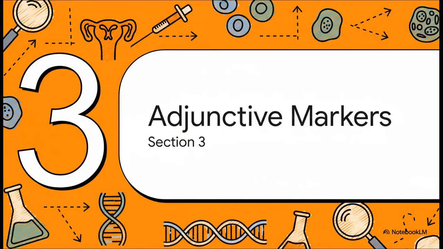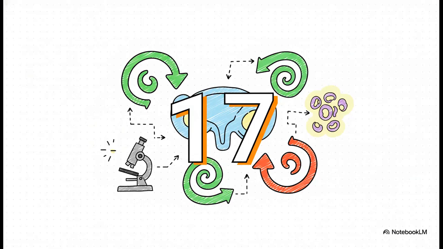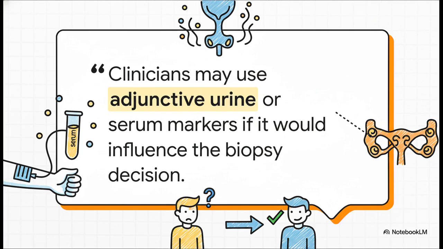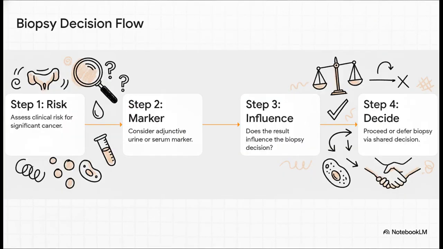We continue to Section 3, Adjunctive Diagnostic Markers. Statement 17. Clinicians may use adjunctive urine or serum markers when further risk stratification would influence the decision regarding whether to proceed with biopsy. This is a conditional recommendation. The evidence level is grade C.